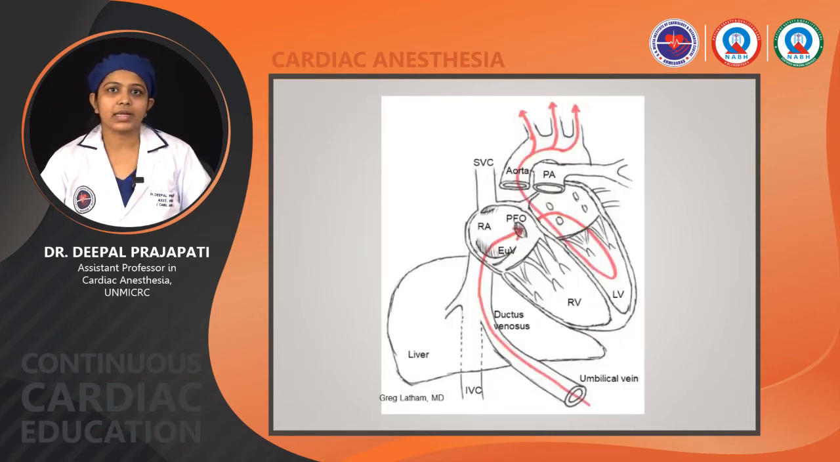See, here is the diagram. The umbilical vein blood, via the ductus venosus, passes through the Eustachian valve to the patent foramen ovale, from there to the LA, to the LV, and from the LV to the aorta, and from the aorta to the coronary and carotid arteries.